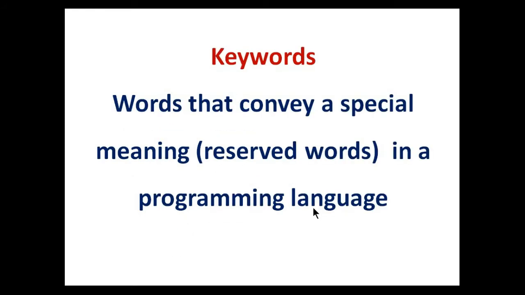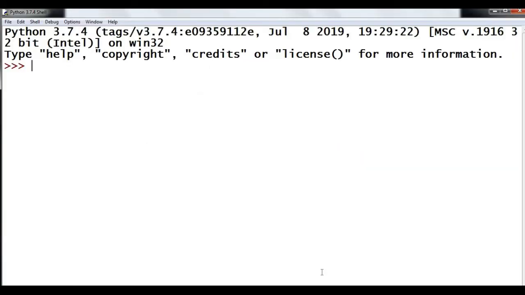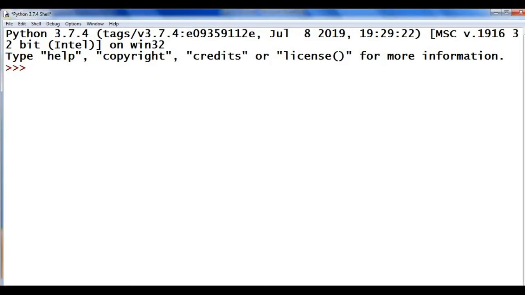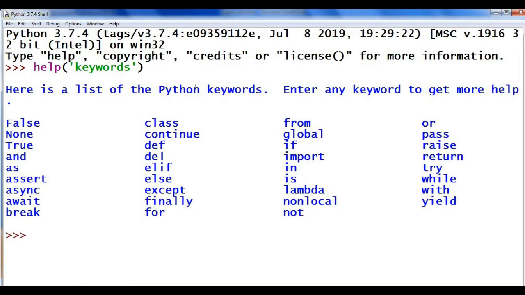First we will see what are keywords. Keywords are the words that convey a special meaning in a programming language. That is, these are the reserved words of a programming language. If you want to get the list of Python keywords, go to the shell and type help keywords. You will get the list of Python keywords.